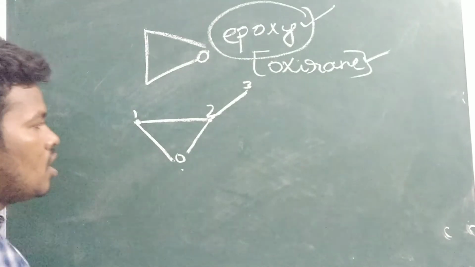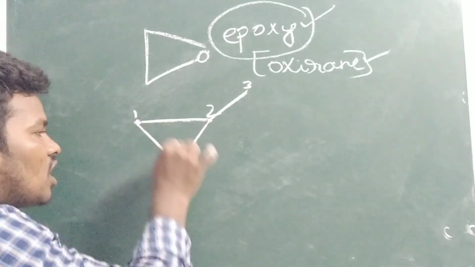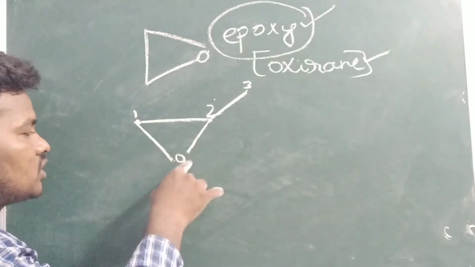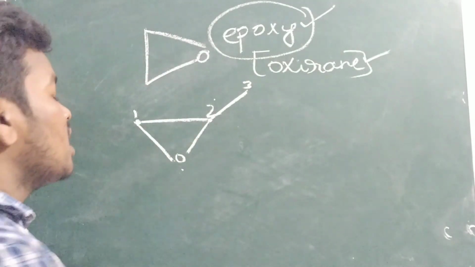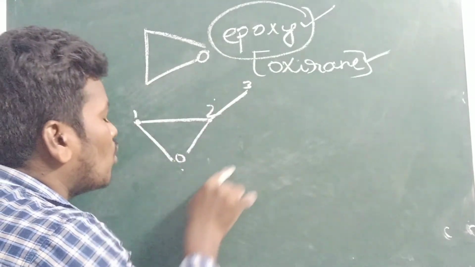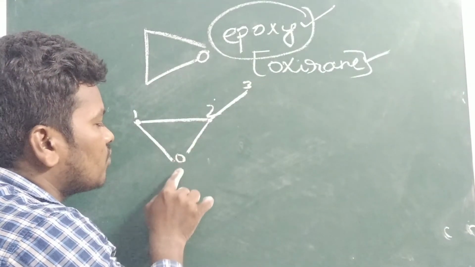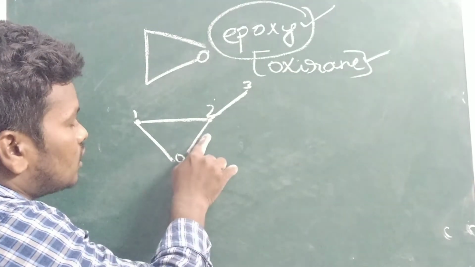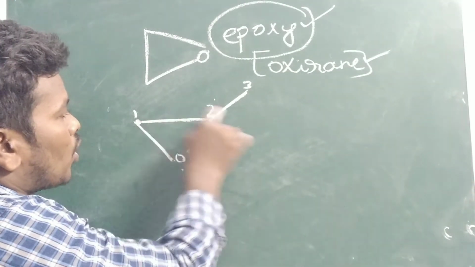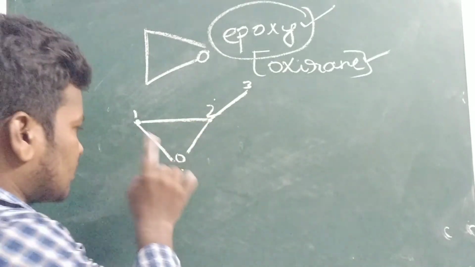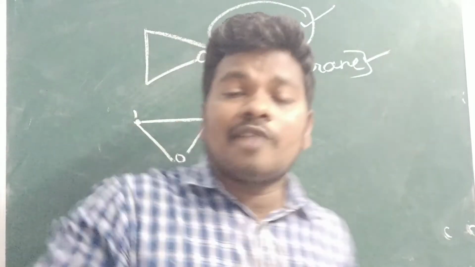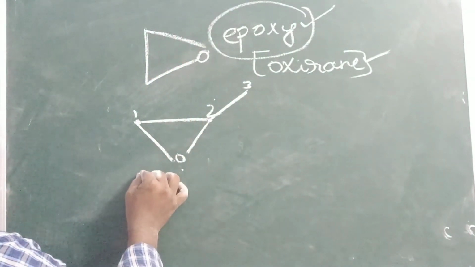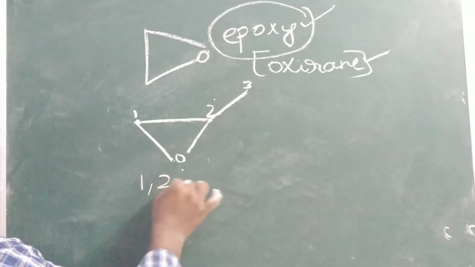Oxygen is presented at the first carbon, and at the second carbon. Oxygen forms a bond with the first carbon and with the second carbon. Here we have to write both the carbons which are connecting with the oxygen. That number we should mention. We should not write it as 2 epoxy propane. First, see how many carbons the oxygen is connected to: 2 carbons. What are they?